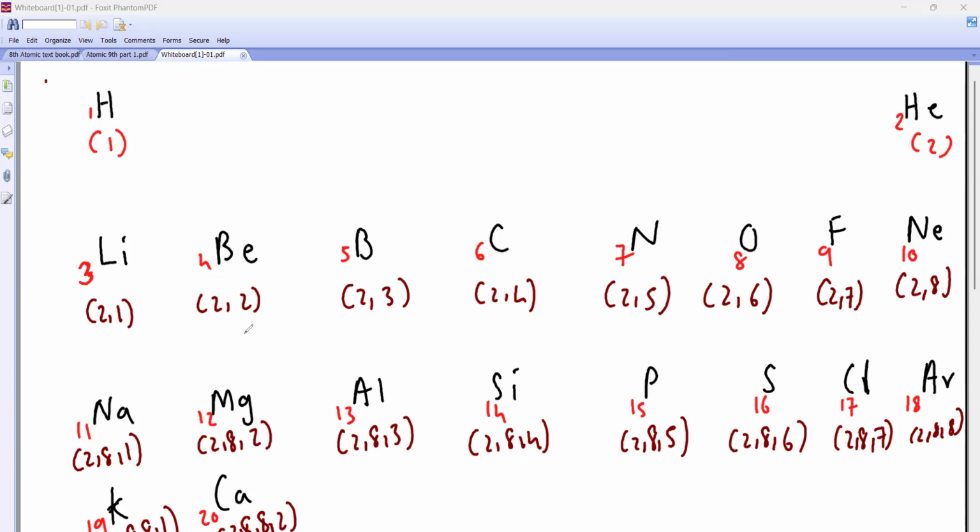Beryllium will be 2, 2. Boron is 5: in the first orbit how many electrons can go? 2. So remaining is how much? 3. So 2, 3; 2, 4; 2, 5; 2, 6; 2, 7; 2, 8. Then this, how much will it be? Yes, very good.